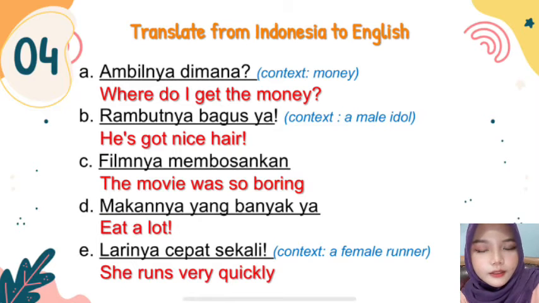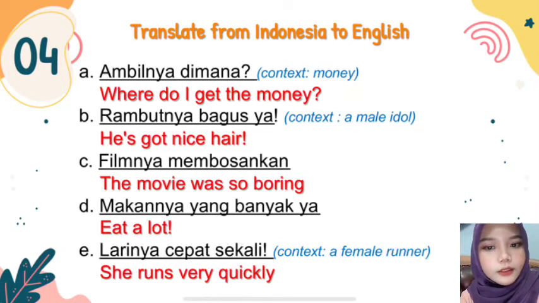Translate these sentences into English and give an explanation about the differences between the two languages. In Indonesian, it doesn't have a gender in the context. For example, ambilnya di mana? The context is money, but we are not using a subject.